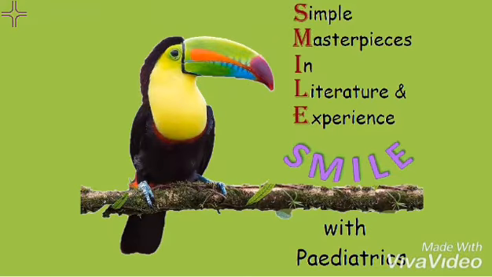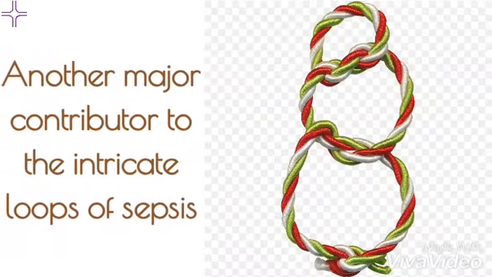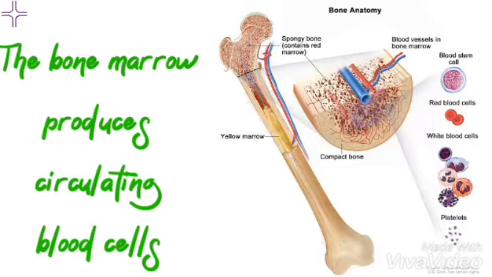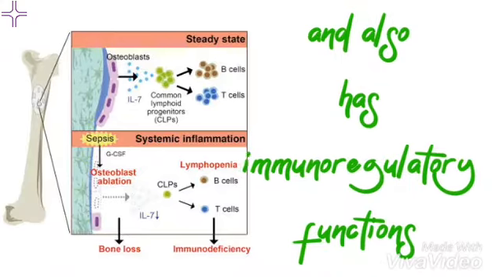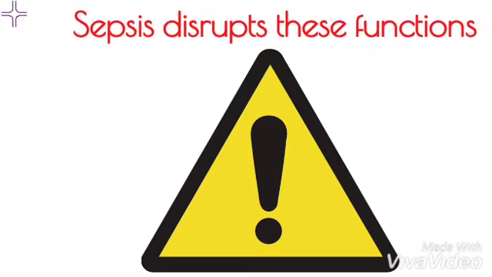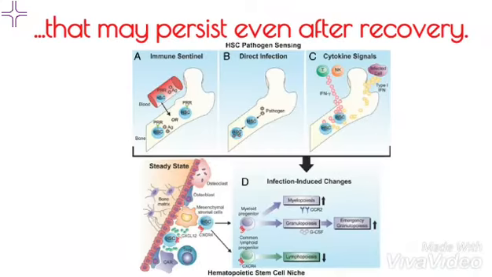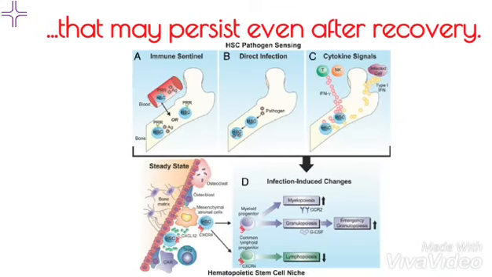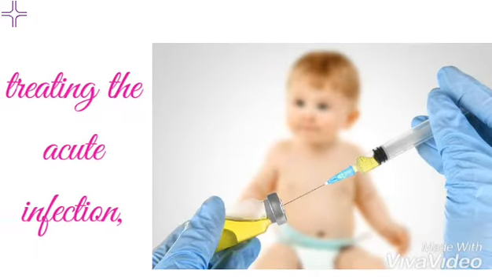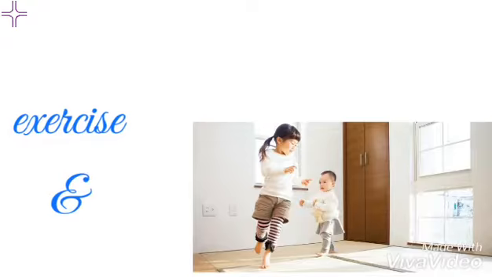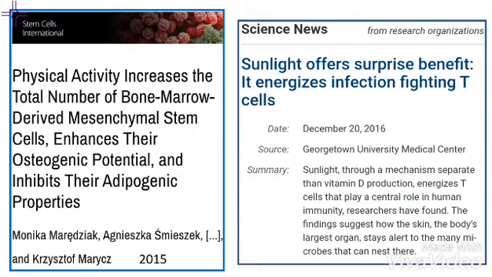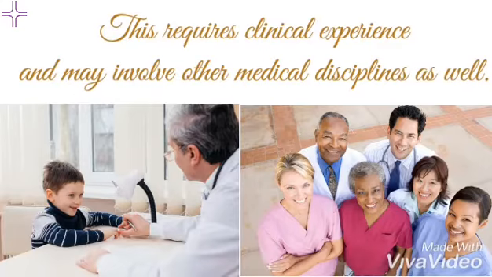Yet another major contributor to the intricate loops of sepsis is the bone marrow, which is responsible for the production of circulating blood cells and also has immunoregulatory functions. Sepsis disrupts these functions and causes bone marrow depression, which may persist even after recovery. Bone marrow recovery can be achieved by treating the acute infection, as well as the right nutrition, exercise, and sunlight. This requires clinical experience and may involve other medical disciplines as well.